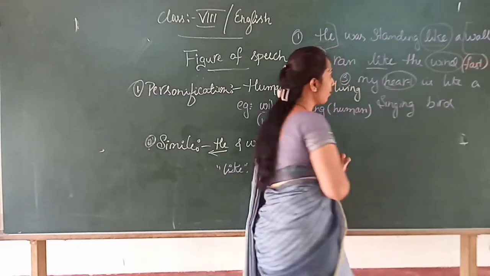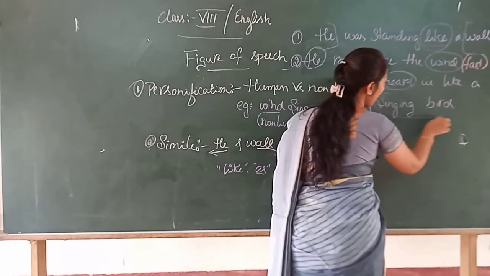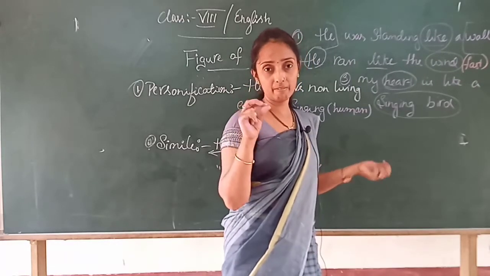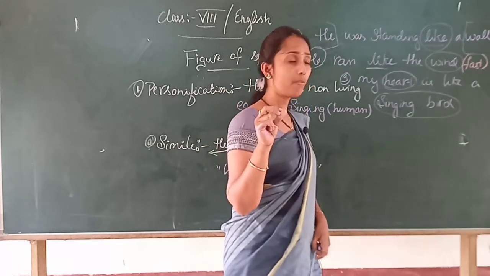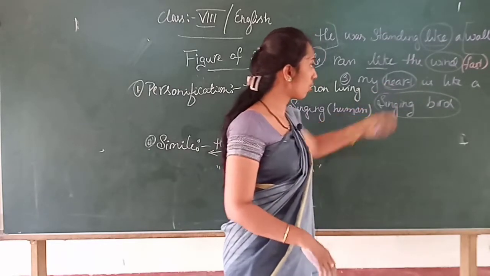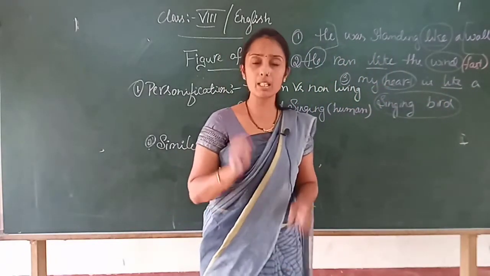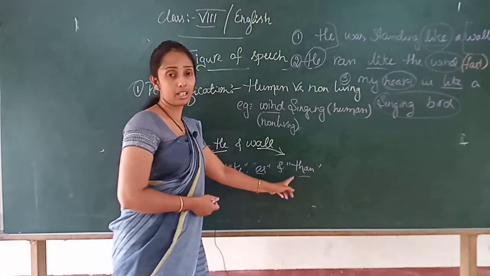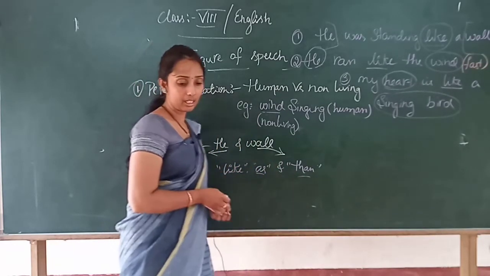Heart was compared to a bird, not just a bird, a singing bird. Here the heartbeat in happiness, which beats when we are happy, is something very fast, right children? That heartbeat was compared to the bird, not just a bird, the bird which sings. For that it was used by using the word like. Here that was a simile. Simile is very simple children. In a sentence, if you find like, as, than, then we will classify that figure of speech as a simile. Clear? Then the third one is metaphor.